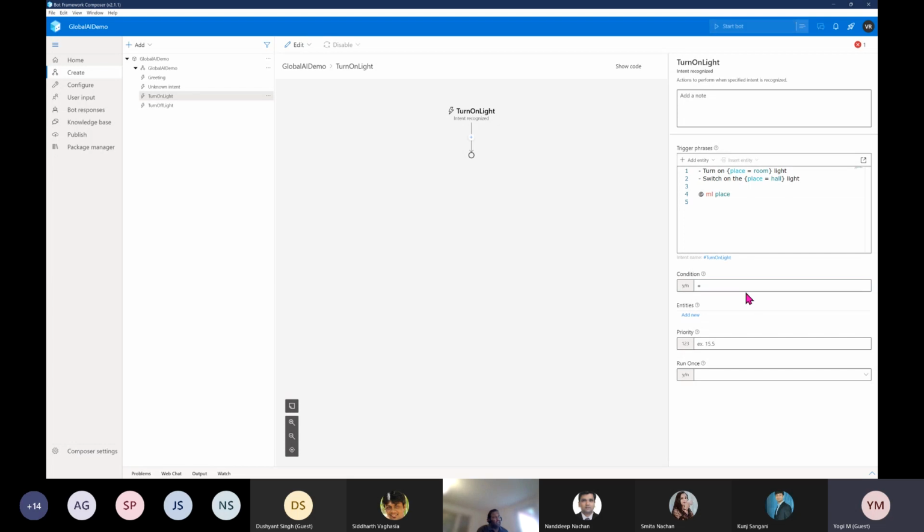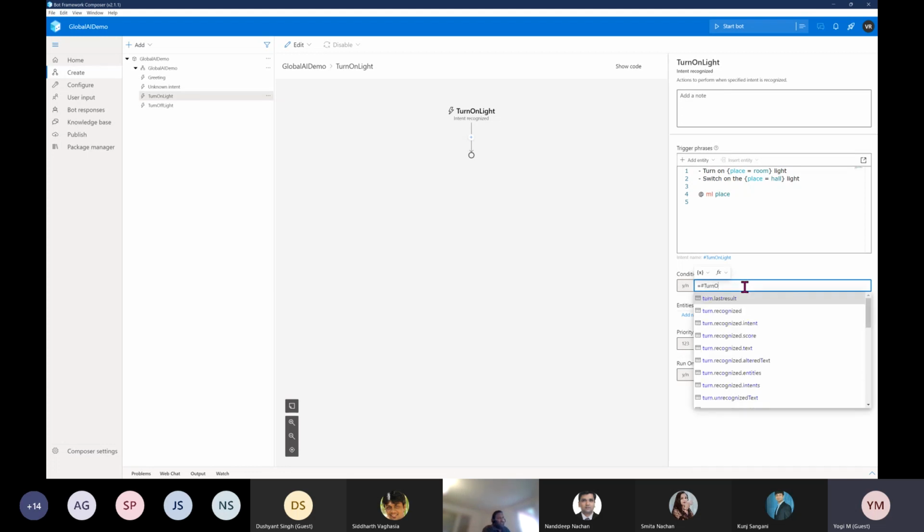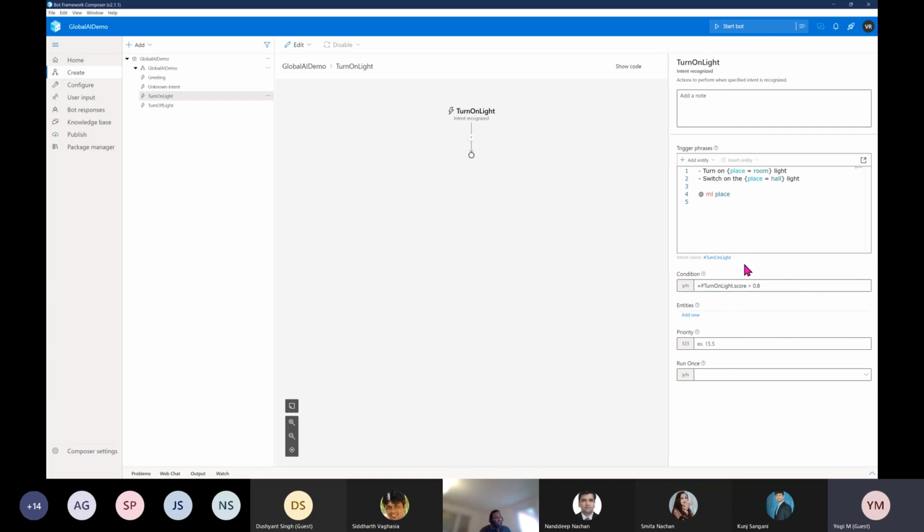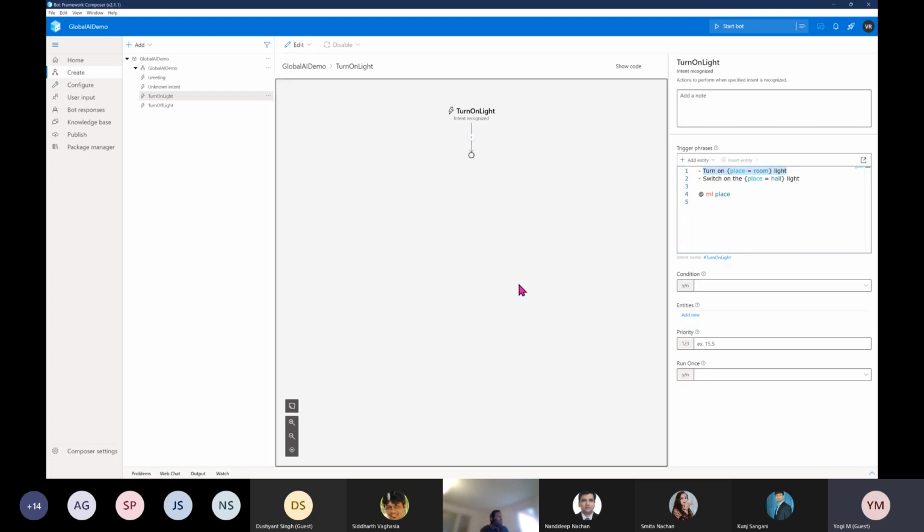If you start writing an expression and select the hash and turn on light dot score greater than 80%, meaning 0.8. That's it. If the user gives the statement turn on light and the intent is matching more than 80%, then this trigger will execute. Otherwise, it won't execute. I'll just leave it at the moment. I delete this statement. Okay, the LUIS is ready.